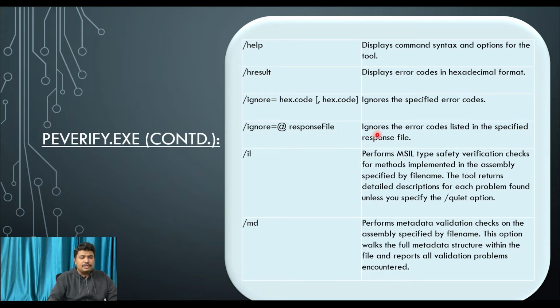With ignore, you can specify a response file, and it ignores the error codes listed in the specified response file. And as you have already noticed, as options we have used MD and IL. What IL does is it performs the MSIL type safety verification check for the methods implemented in the assembly specified by the file name. And MD performs metadata validation checks on the assembly specified by the file name. So basically it performs the metadata validation checks.